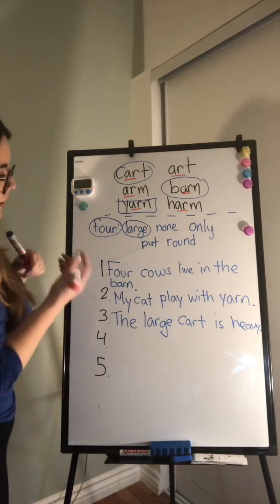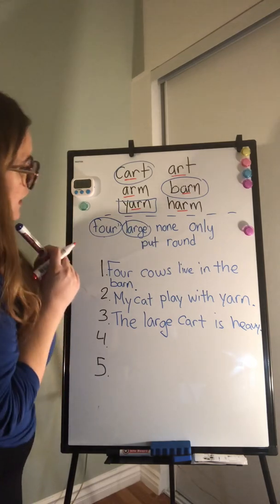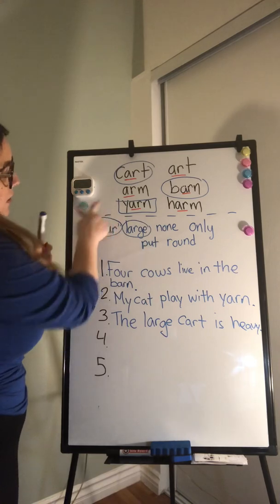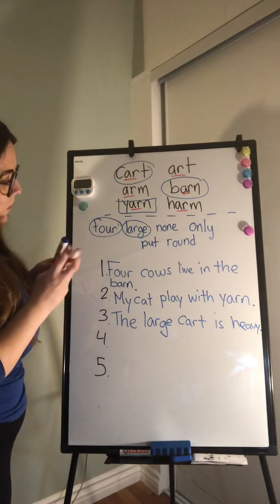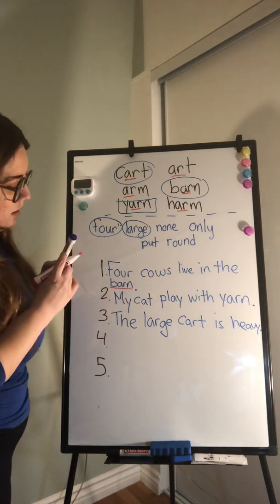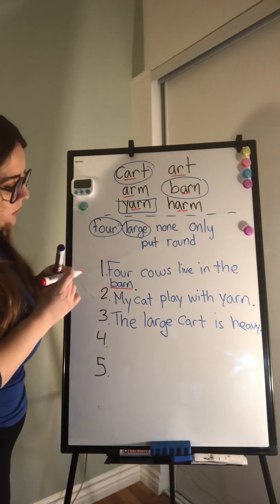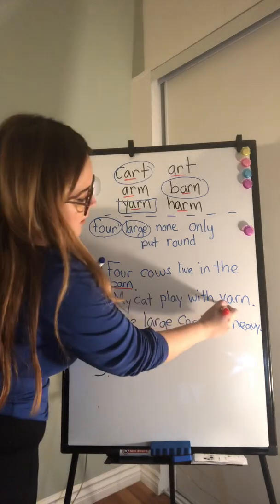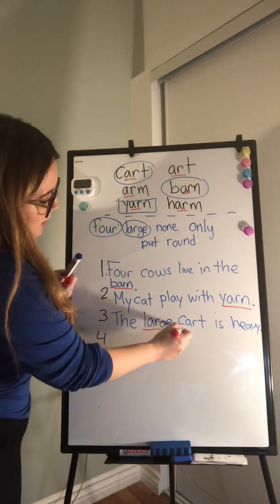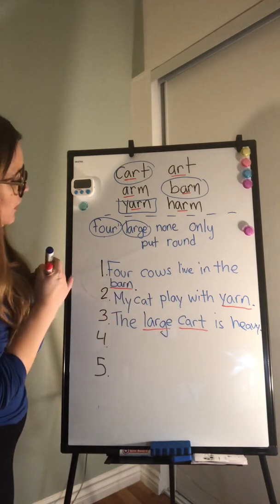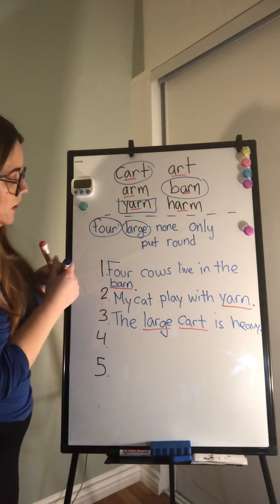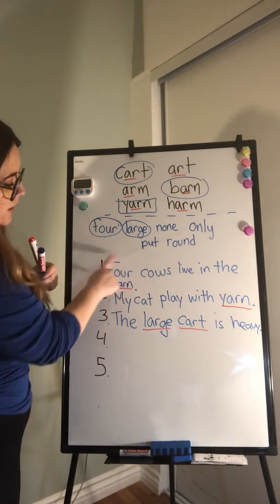And then we're gonna color code our sentence. If it's a high frequency word, you're gonna color code it yellow. If it's an R word, you're gonna color code it red for red rule. So barn has the R sound, so I'm gonna color code it red for red rule. Yarn is red rule. Large and cart is red rule. And then I think, 4 was a high frequency word, so this would be color coded yellow.